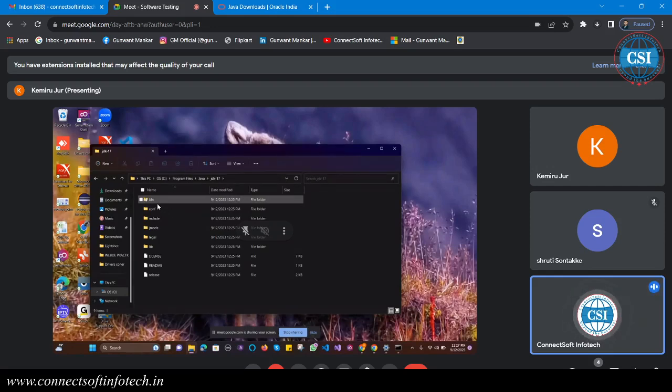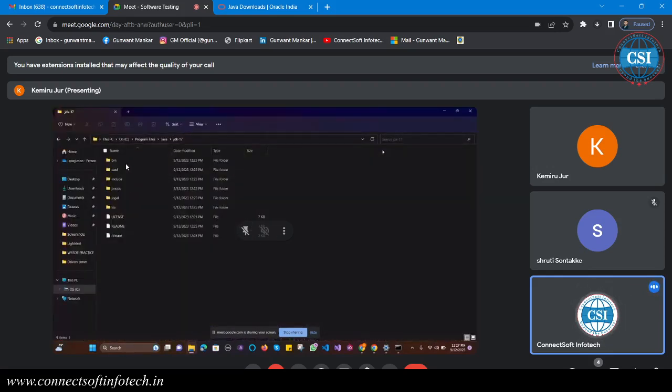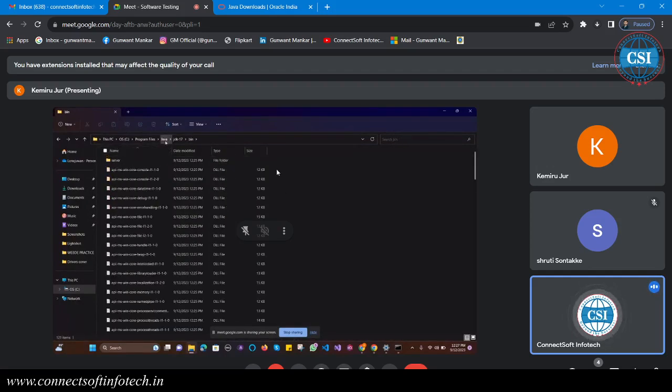In the bin we get all the program files; whenever we write a program, it is stored in the bin. Just click on the bin. This bin folder is the path. So copy this path now. Control C, we have to set the path. Then minimize it.